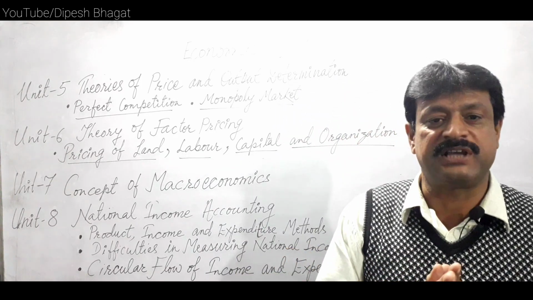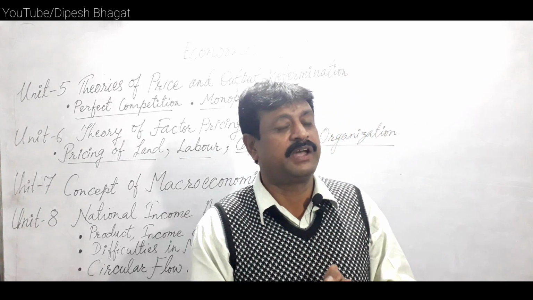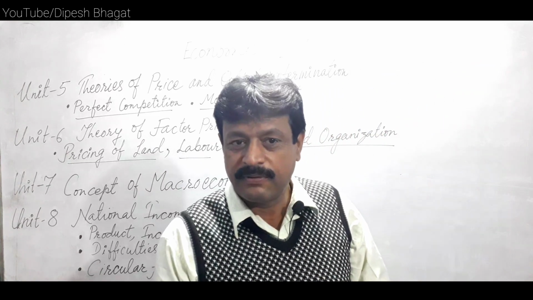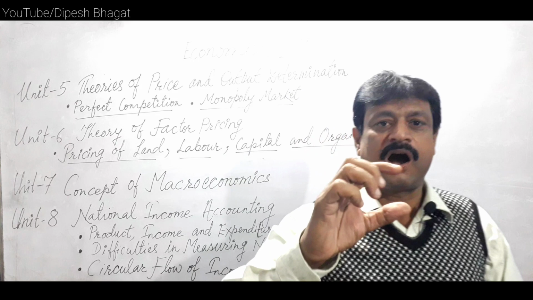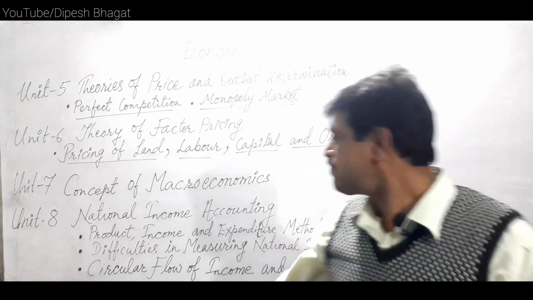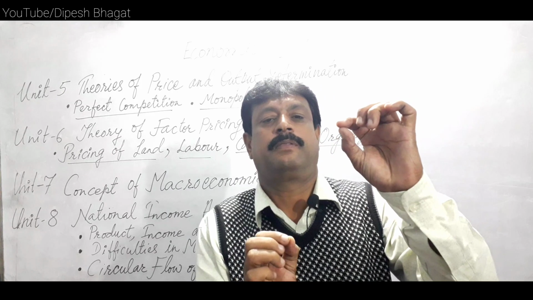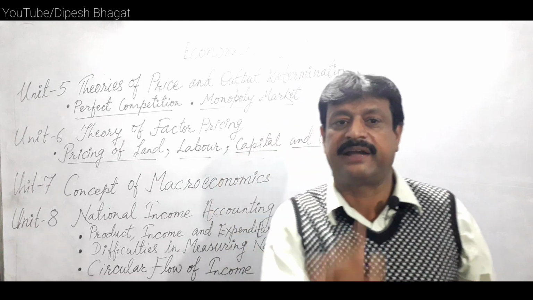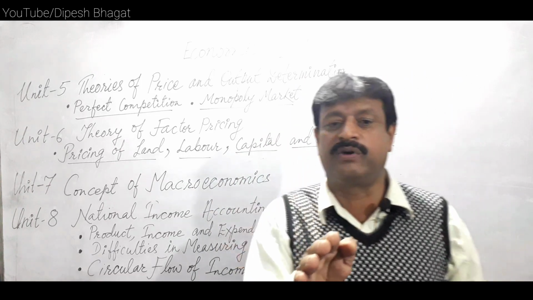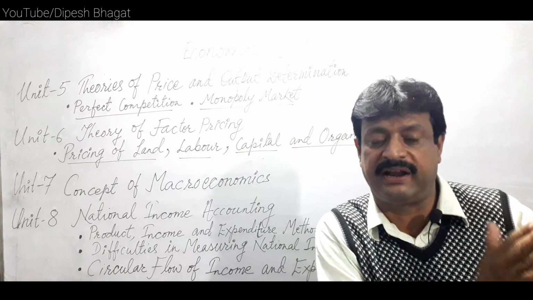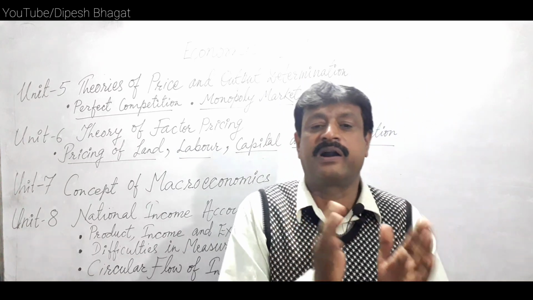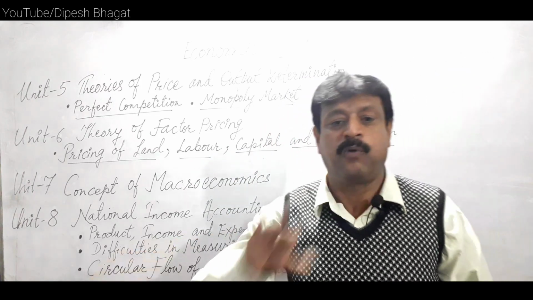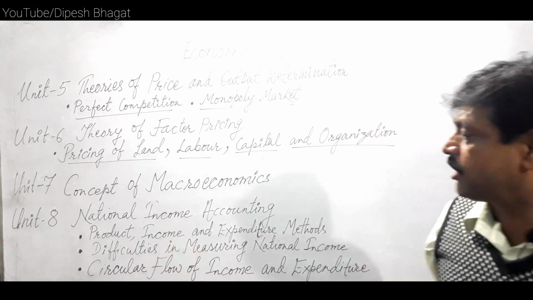So if the question comes, explain the income method of accounting national income, then we need to explain the concept of the income method, how it is estimated, and the different elements of income separately, like what is wage, what things are included within the wages, within the rent, within the interest, and what profits we have to account. All these amounts of the 4 factor incomes are added to account national income under this method.